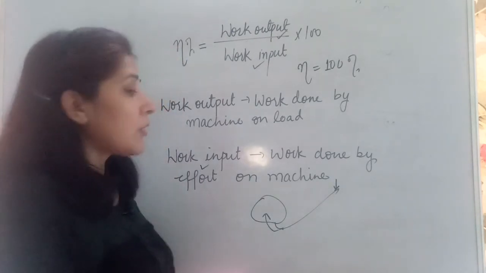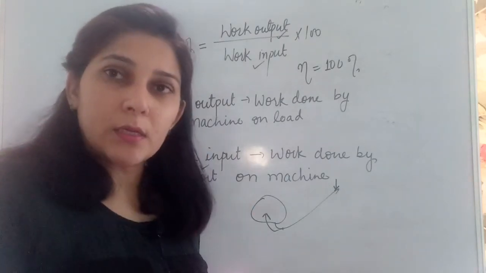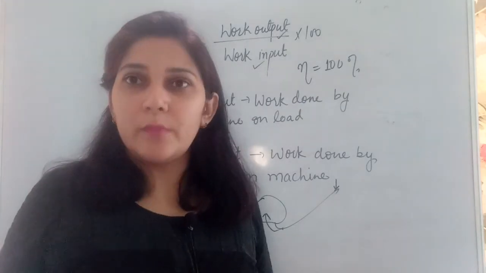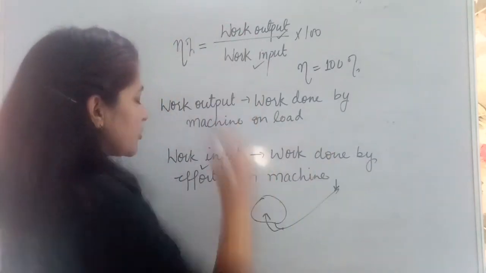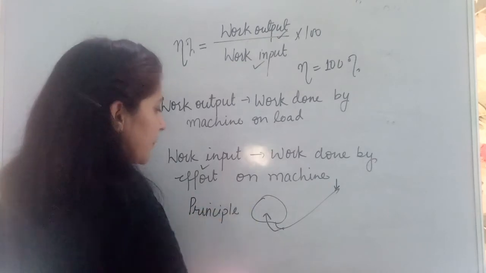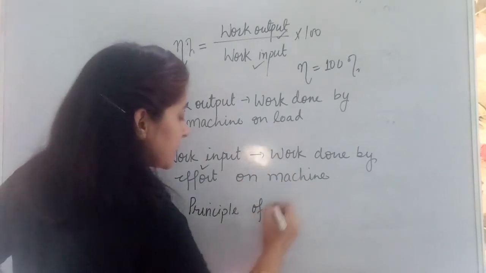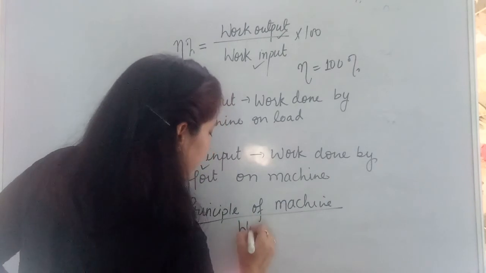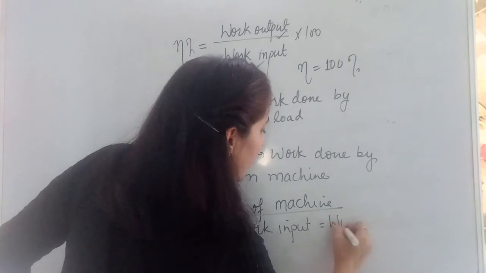And what else can we talk about? We can talk about the principle of machines. On which principle do machines work? Ideally, if we are talking about a machine known as an ideal machine, which has 100% efficiency, then for an ideal machine, what should be the principle? The principle of machine says that work input is equal to work output.